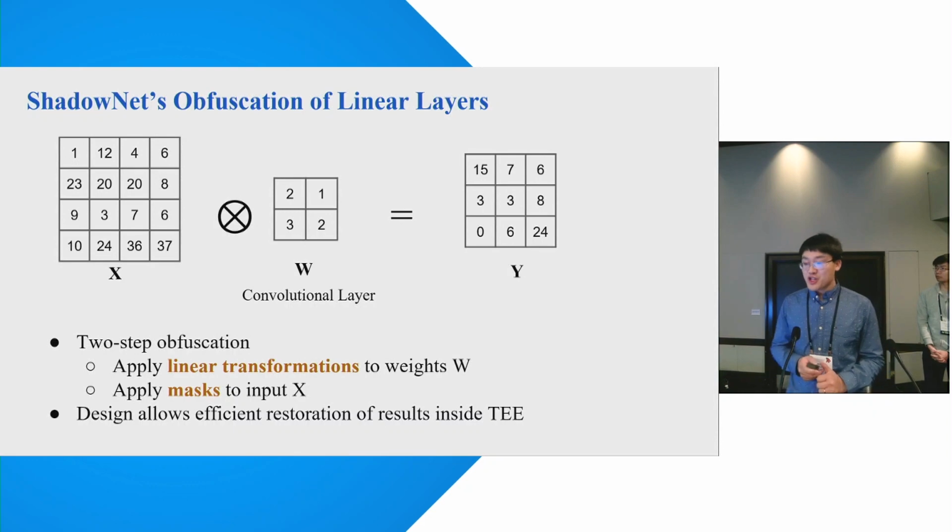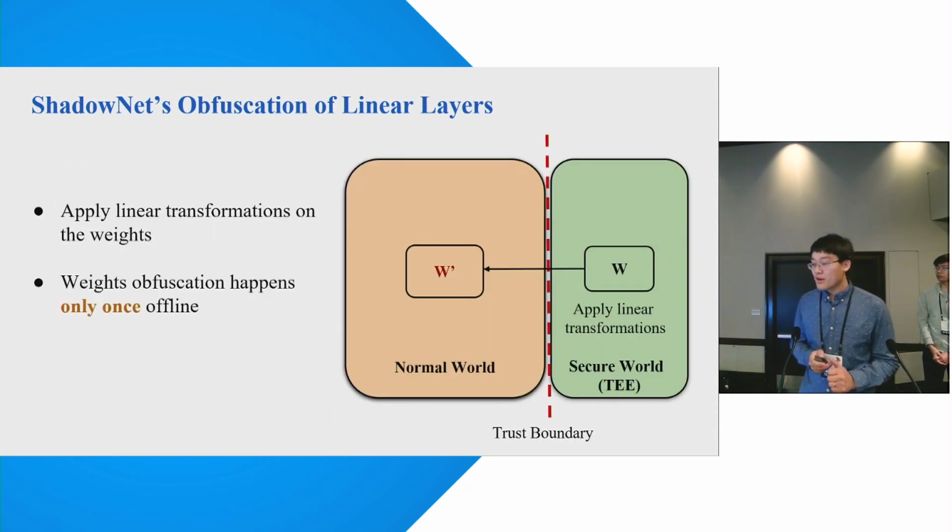So the obfuscation of linear layers can be divided into two steps. First, we apply linear transformation to the weights. Second, we apply masks on the input. ShadowNet design also allows efficient restoration of result inside TEE. Let's take a closer look. For the linear layer weights, we apply the linear transformation.